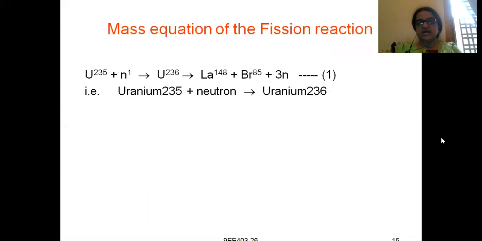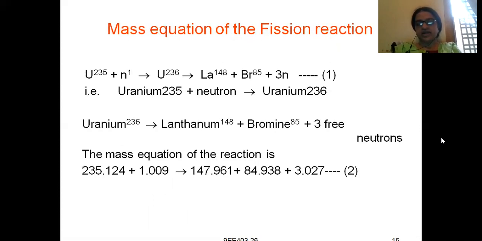Coming to the mass equation of the fission reaction. Let us try to read what is the mass equation of the fission reaction. Fission means a big nucleus will disintegrate into smaller nuclei. So now let us calculate the mass equation. The weights on the left hand side of the reaction and the weights on the right hand side should tally.